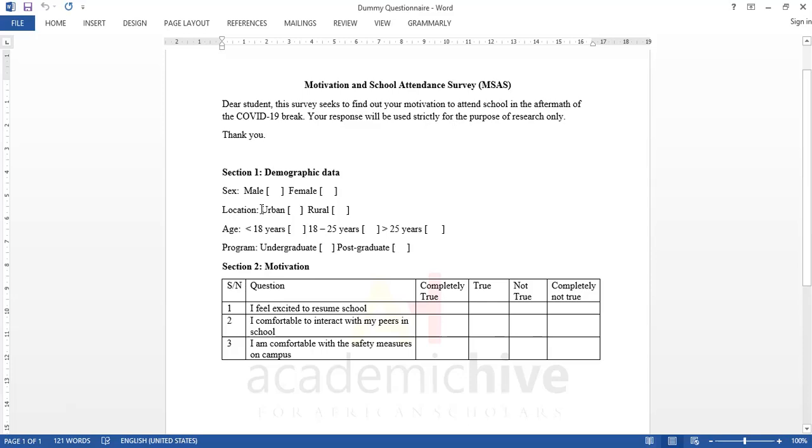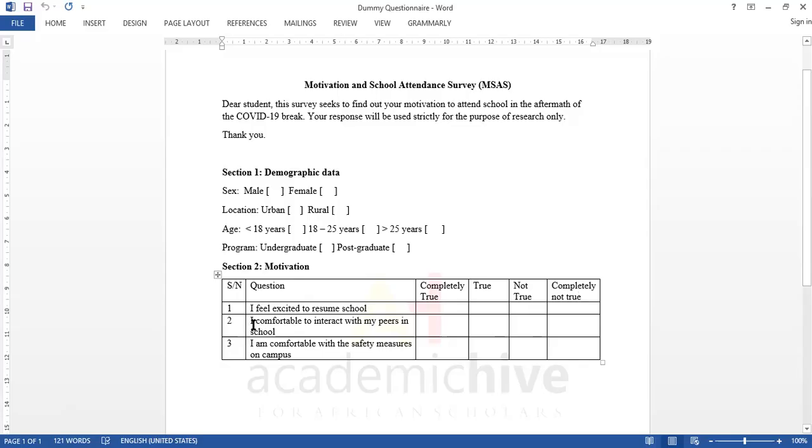Okay. So these are the questions we decided to ask them just to measure motivation. You ask them a question like, I feel excited to resume school. They're expected to pick an option: is this statement completely true in their case, or is it true, or is it not true, or is it completely not true? So you can see this is very positive, this is a big kind of positive, this is negative, but this is absolutely negative.